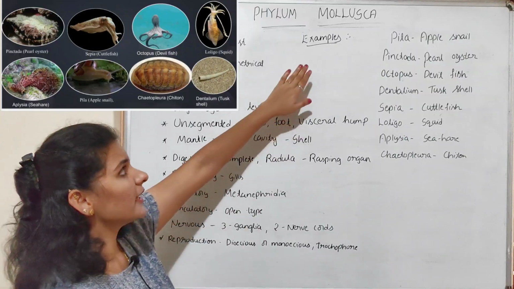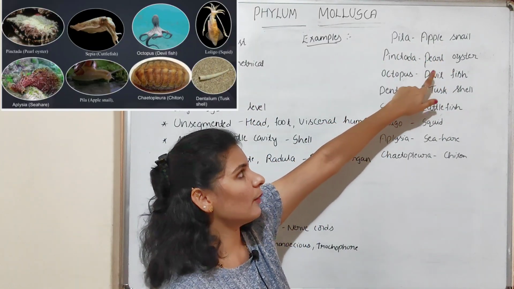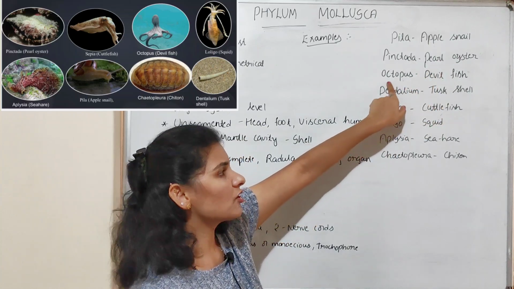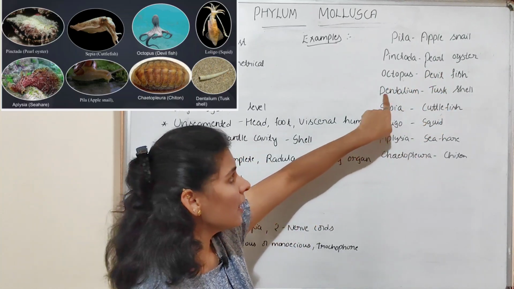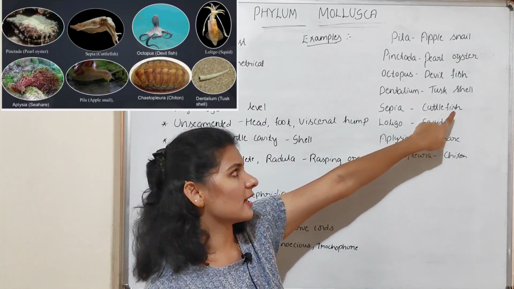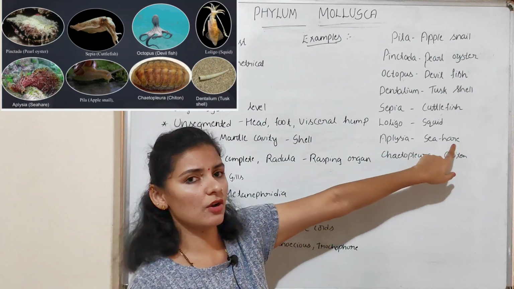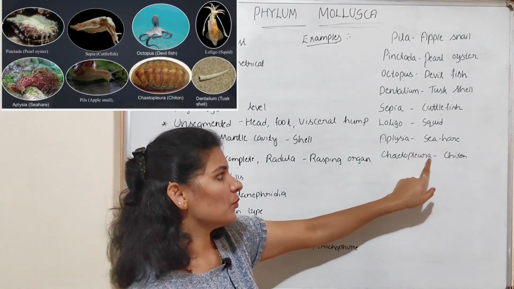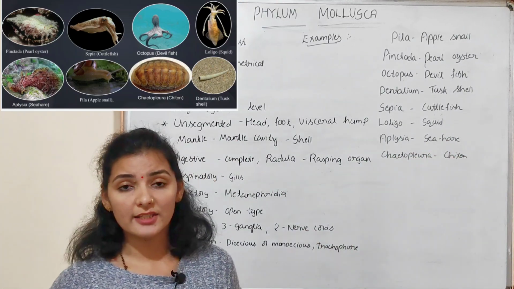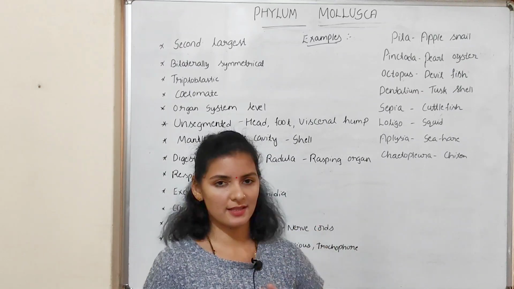If you talk about examples of mollusks: Pila, commonly called apple snail; Pinctada, commonly called pearl oyster; octopus, commonly called devilfish; Dentalium, commonly called tusk shell; Sepia, commonly called cuttlefish; Loligo, commonly called squid; Aplysia, commonly called sea hare; and Chiton, commonly called chiton. So that is about the characteristics of phylum Mollusca with examples.